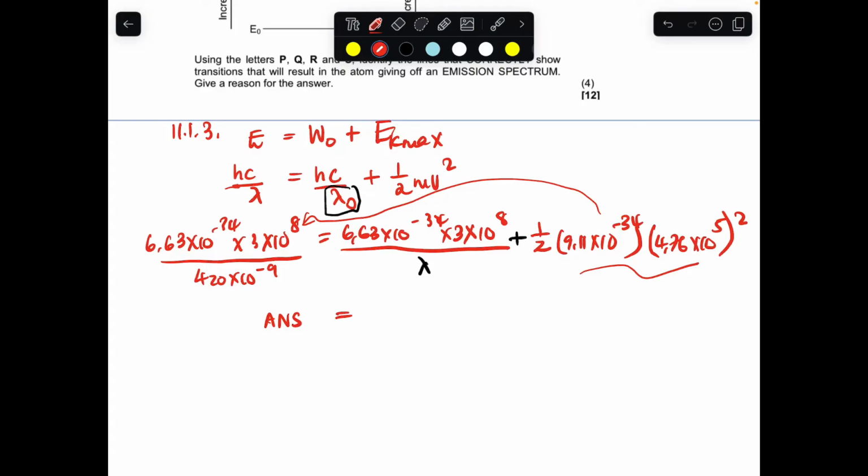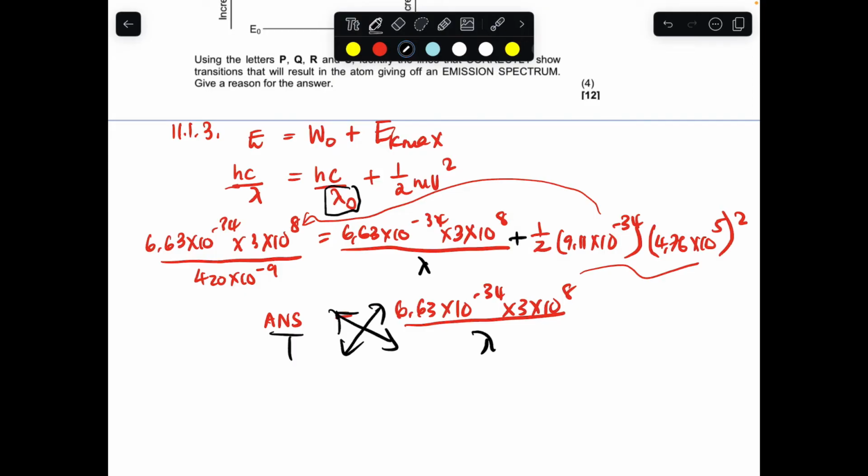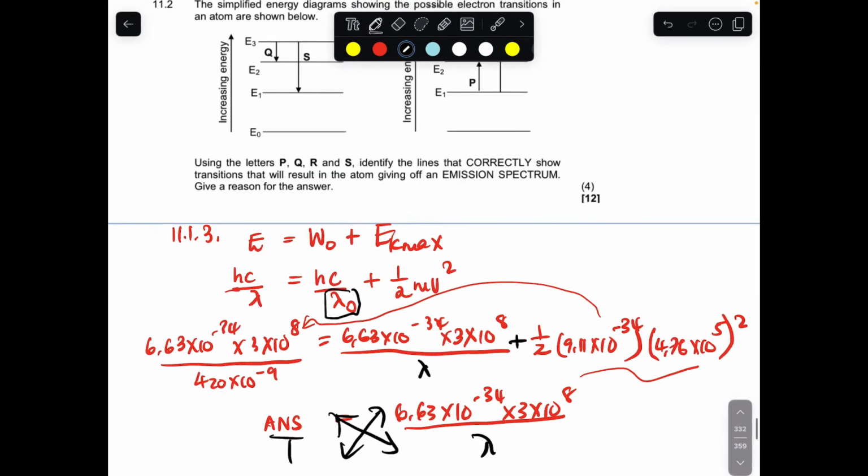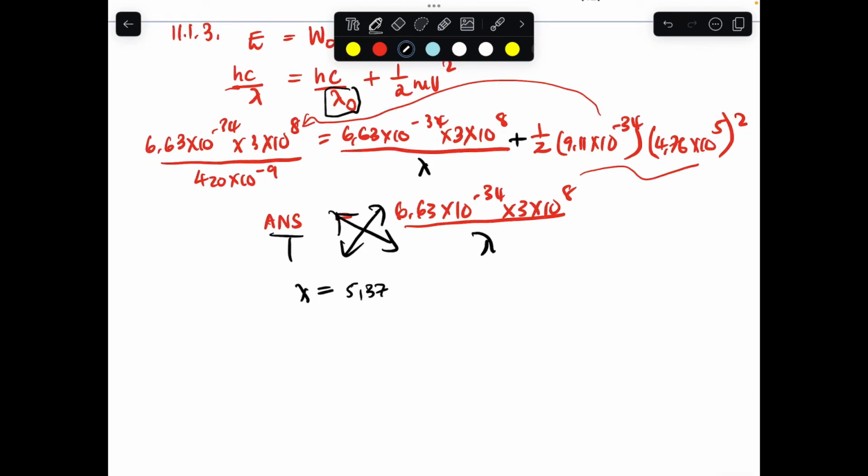And then we're going to be left with 6.63 times 10 to the power negative 34 times 3 times 10 to the power 8, divided by the unknown. And then what do we do? We cross multiply. That's the maths. Our wavelength there, guys, when you punch the calculator, we're going to get the answer for sodium. So it's going to be 537 times 10 to the power negative 7, and then we say therefore it's the threshold wavelength, therefore it's sodium.